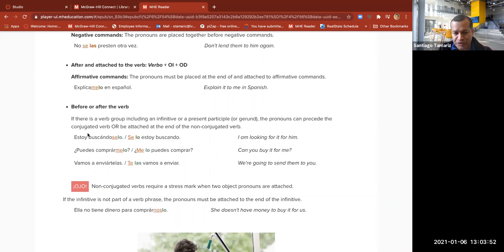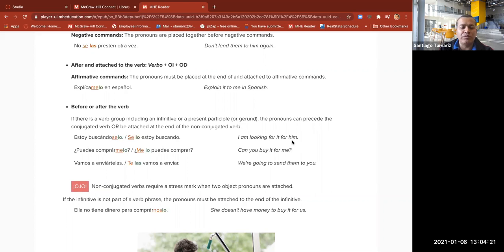This is a present participle. How do you know? Ando and yendo, remember? Estoy buscando. This is two verbs. So we have two possibilities. Either we attach it to the second verb, se lo, or we place it at the beginning, separate. Se lo estoy buscando. I am looking for it for him.